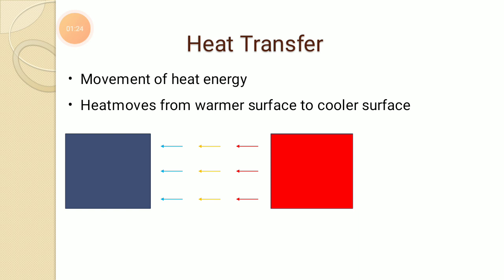So generally in heat transfer, heat will flow from high temperature body to low temperature body. In this figure also, one red square and one violet square is shown. Here we will assume that the temperature of red colored block is high and violet colored block is low. So obviously, as there is a temperature difference between two bodies, heat will move from warm surface to cooler surface.